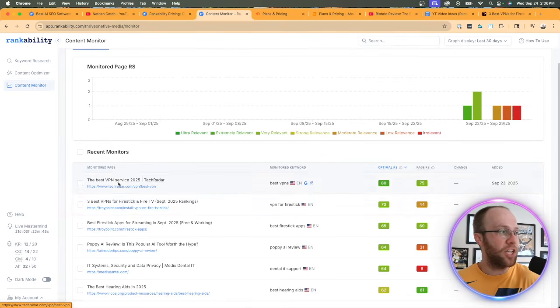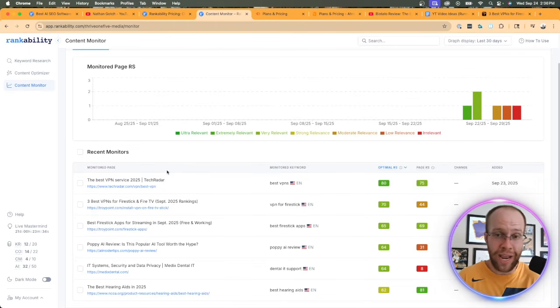So let's say I work with Tech Radar and "best VPNs" is my monitored keyword. The optimal score here to rank high is 80 in terms of content quality and relevance, and my score is 75. So Tech Radar actually does rank very high for that keyword, so that does make a lot of sense.